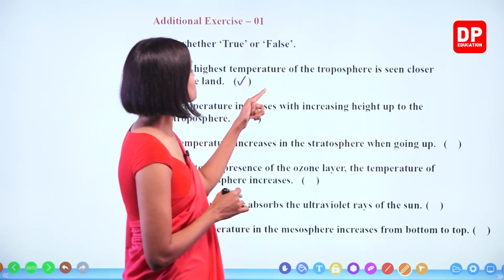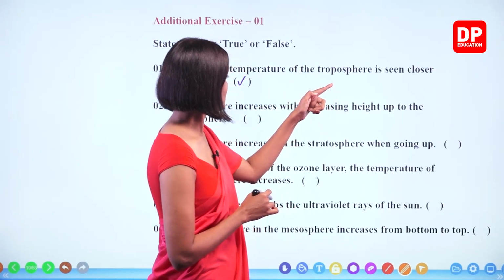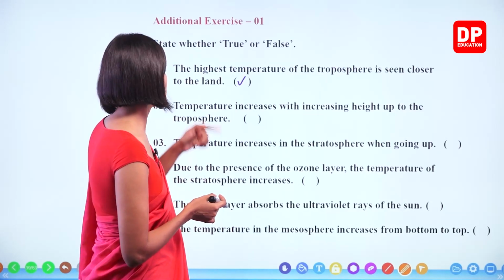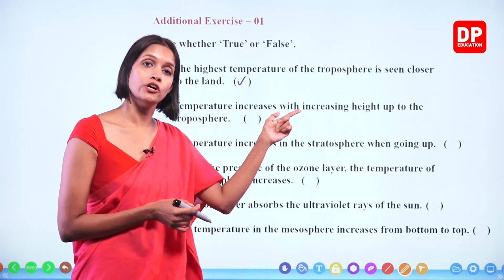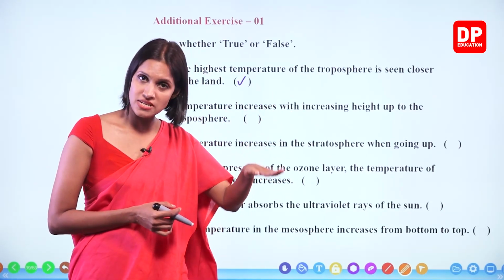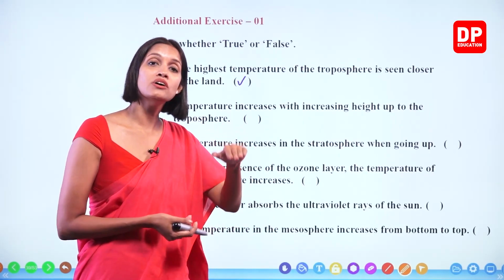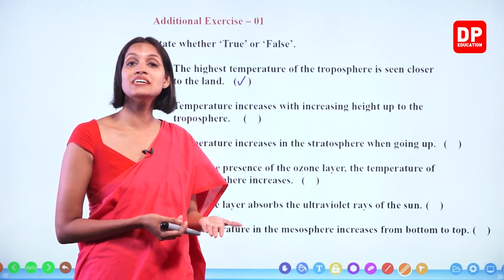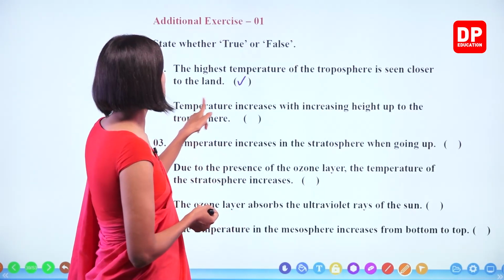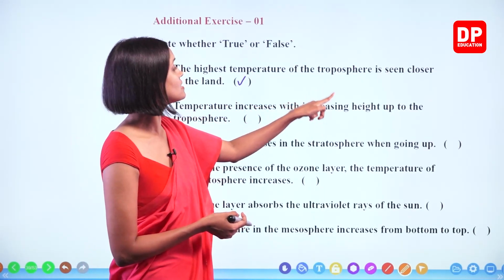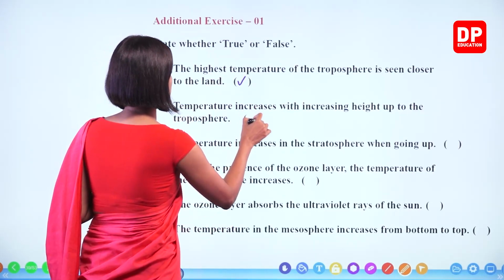Temperature increases with increase in height up to the troposphere. No. The highest temperature is present in the lowest part of the troposphere. Therefore, from bottom to top, temperature decreases. Temperature increases with increase in height up to the troposphere: false.